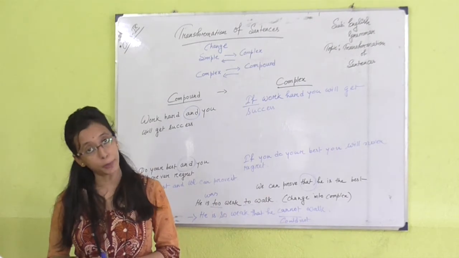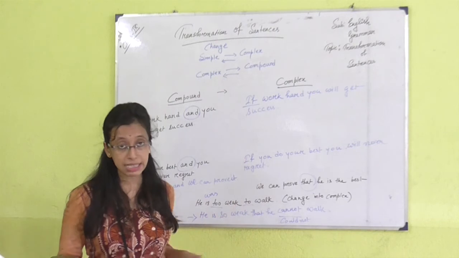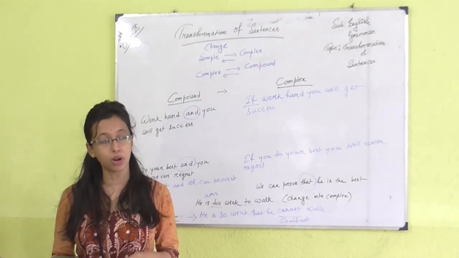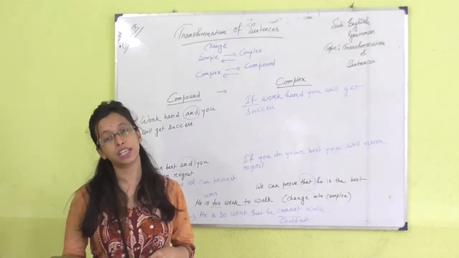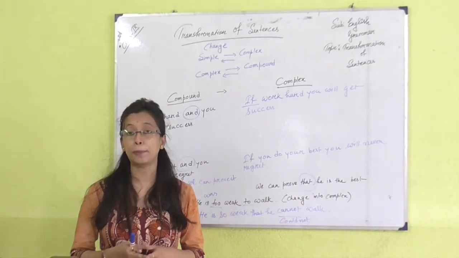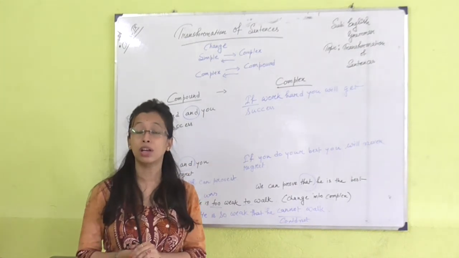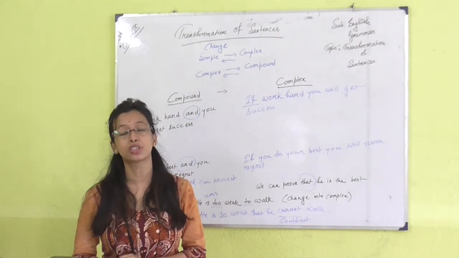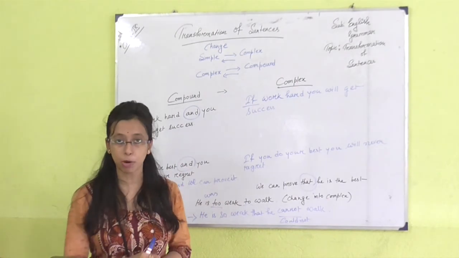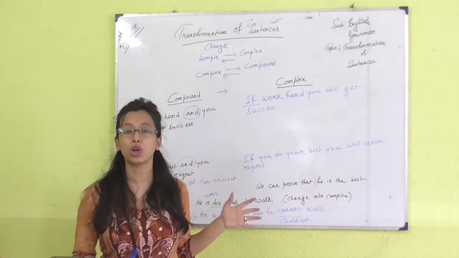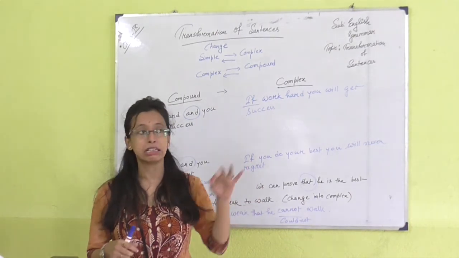So for proper marks or proper success, you have to practice more, and these are some certain examples, but at home you have to practice from your grammar book, from any other grammar question books. Then you can easily do these transformations of sentences by following these rules,